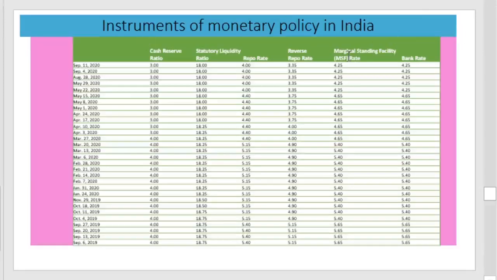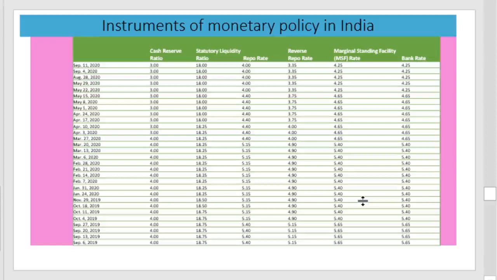Various instruments of the monetary policy used in India and their rates are given for the last 20 or 25 months. Here, by September 2020, we know that in almost all ratios there was a deceleration or a reduction due to COVID, and this mechanism is used for improving the money supply in the economy and thereby reviving the economy.